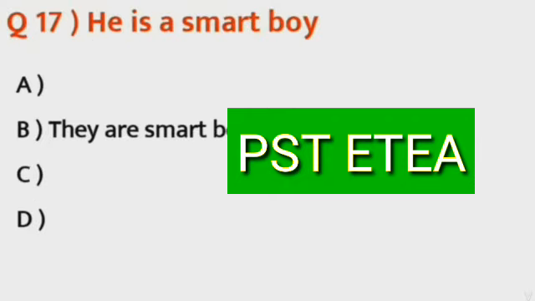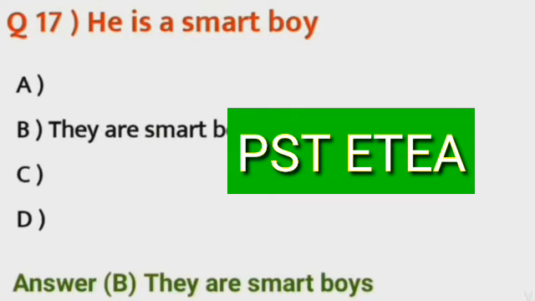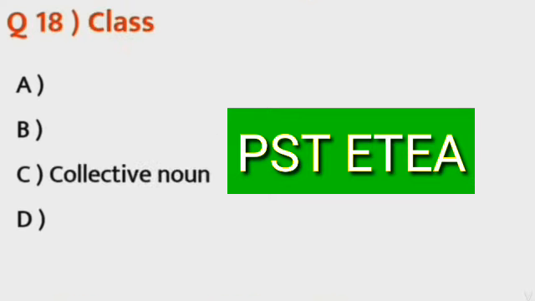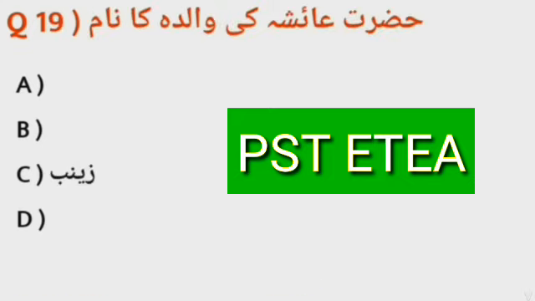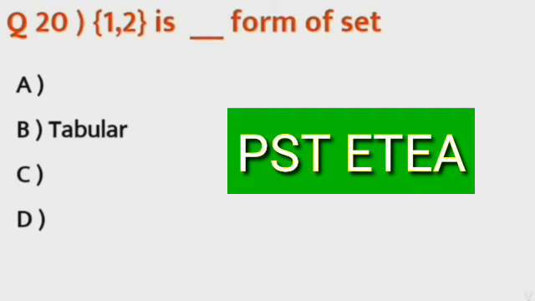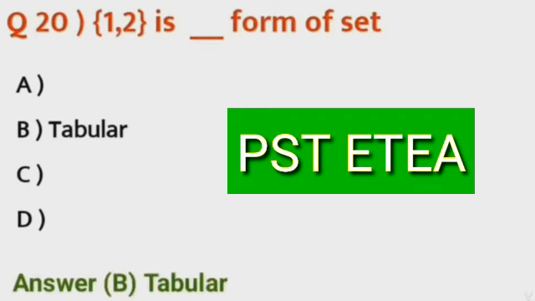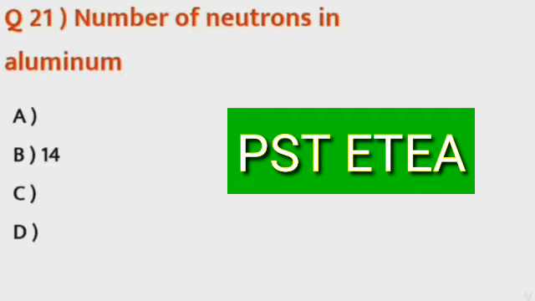Question 17: He is a smart boy, option B is the correct answer, they are smart boys. Question 18: Class is a collective noun, option C is the correct answer. Question 19: हज़रत आयशा की वालिदा का नाम ज़ैनब, option C is the correct answer. Question number 20: 1 or 2 is the form of say tubular form, option B, tubular.